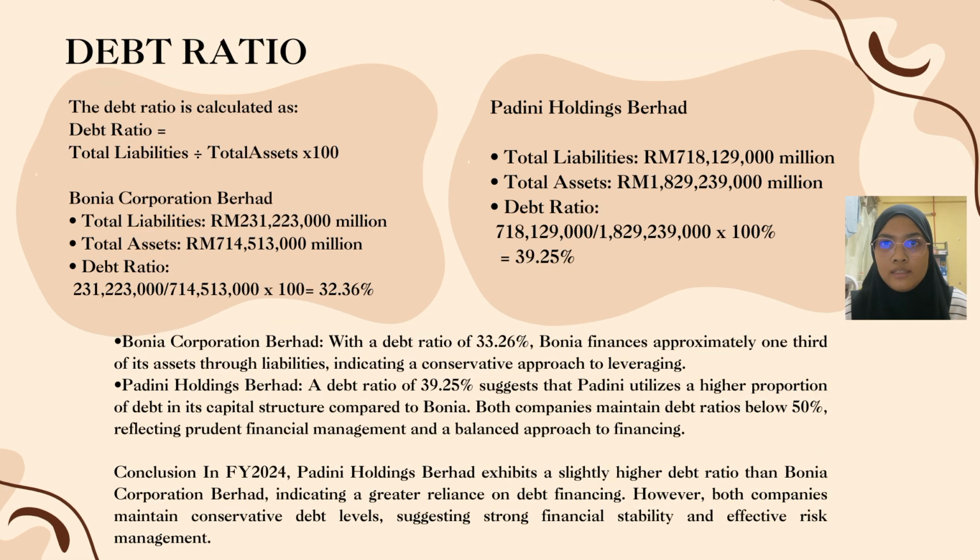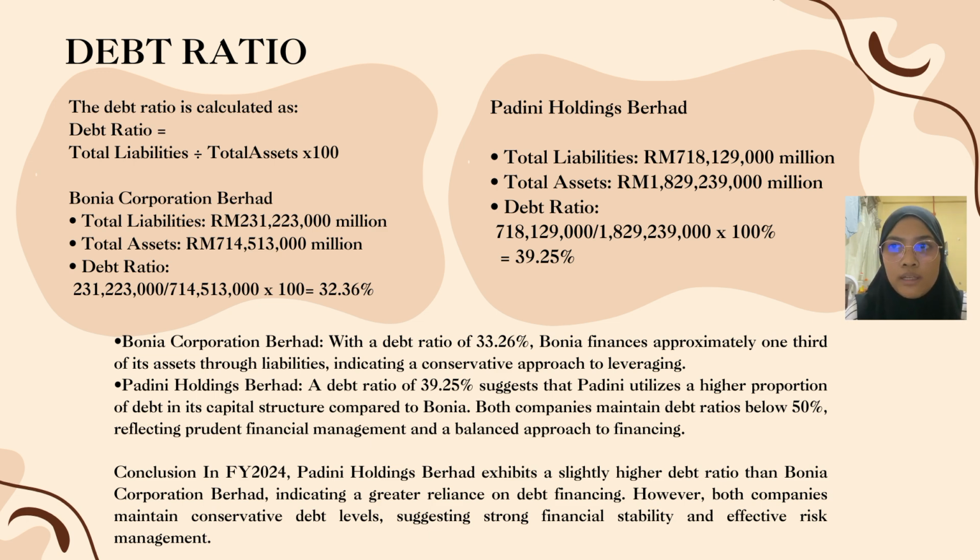Debt ratio. The formula is total liabilities divided by total asset. For Bonia Corporation Berhad, total liability is 231,223 million and total asset is 714,513 million. So we divide and times 100%, and we get 32.36%.